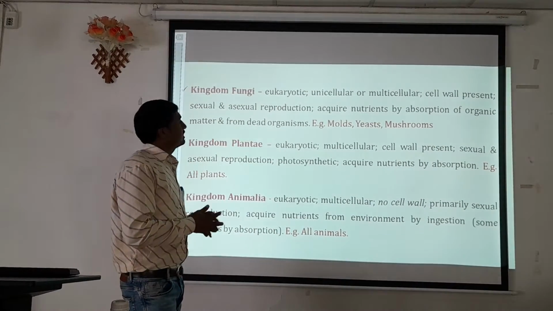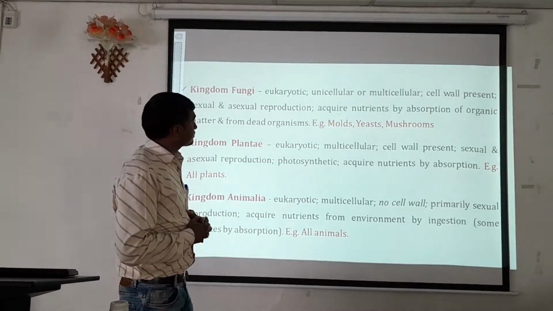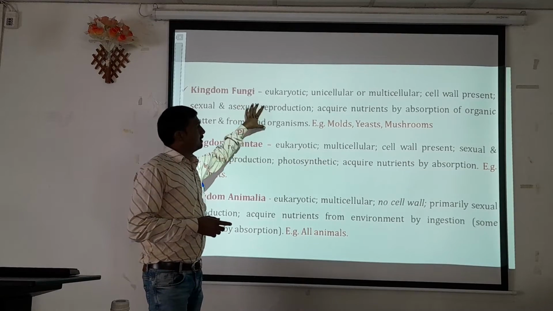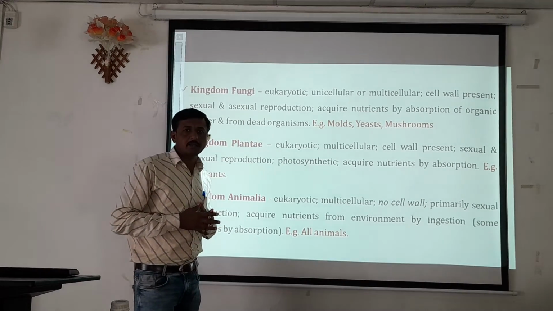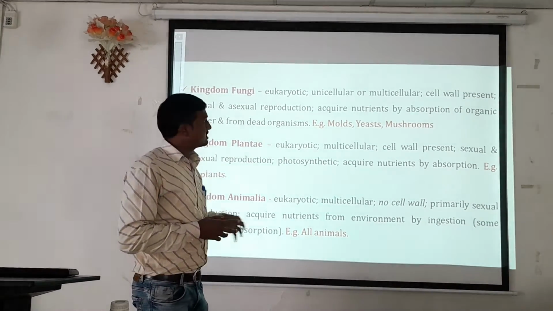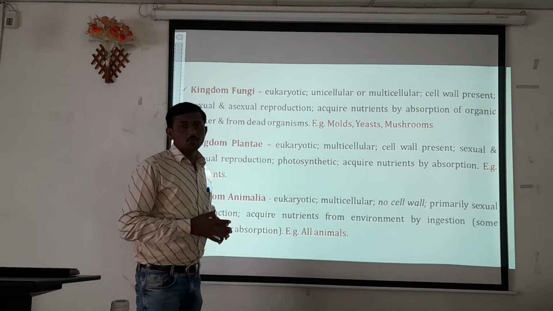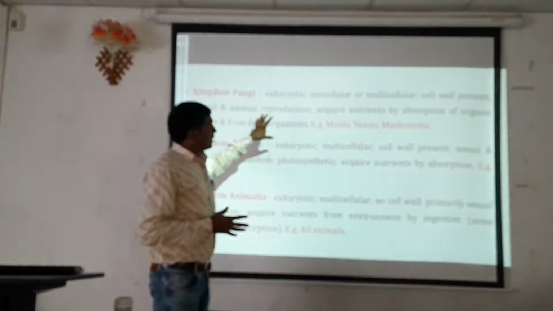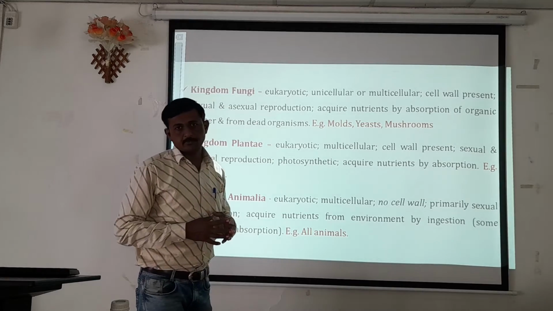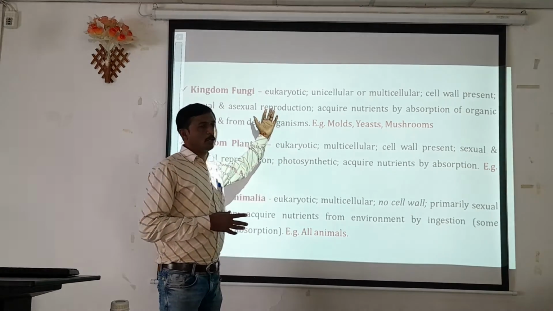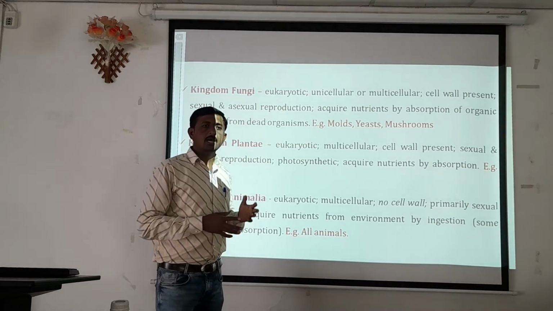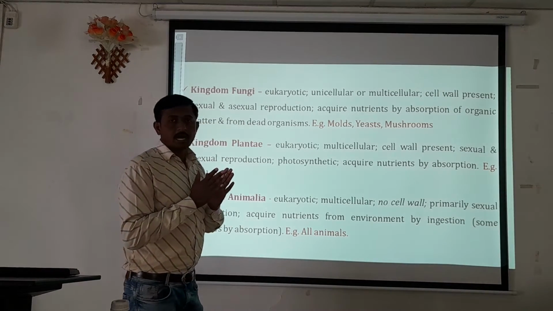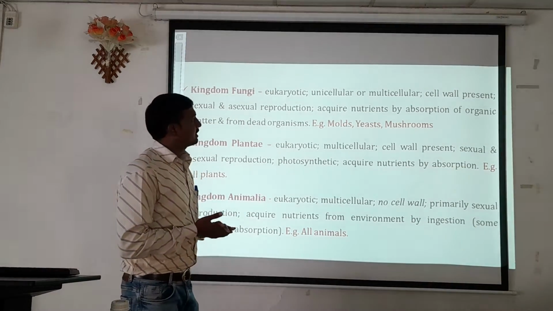Now the third kingdom, that is kingdom Fungi. Organisms which are included in the kingdom Fungi are mostly eukaryotic, either unicellular or multicellular.